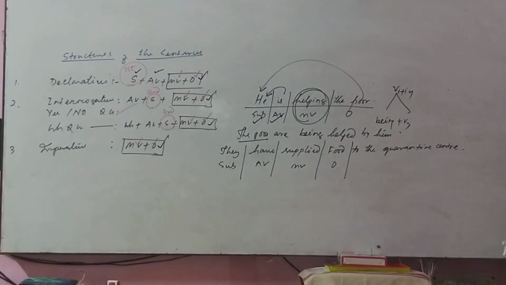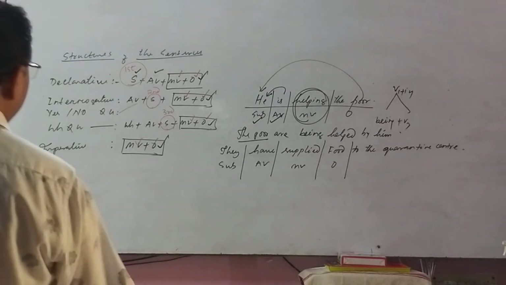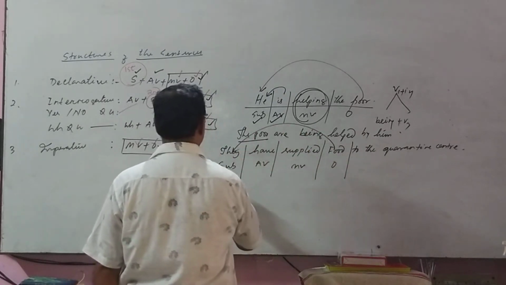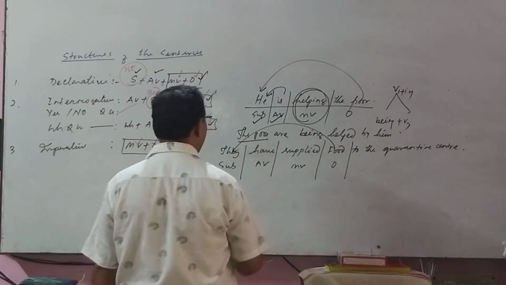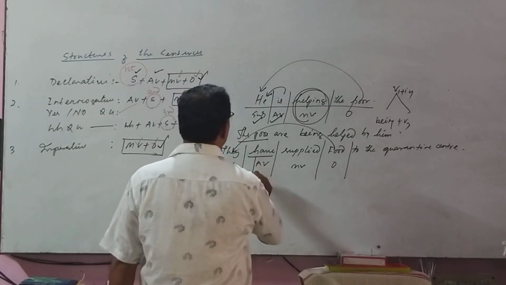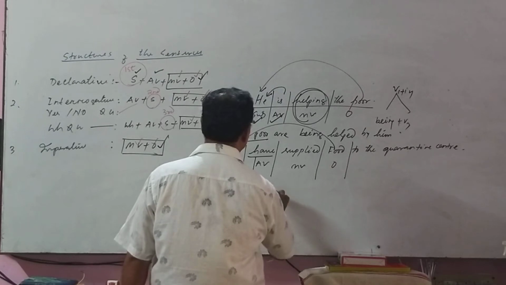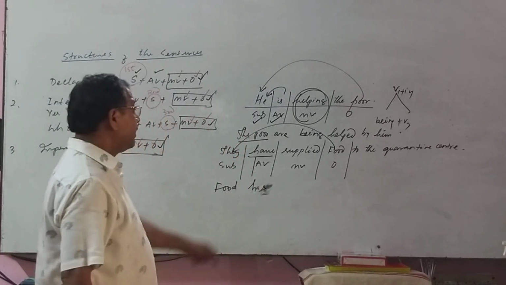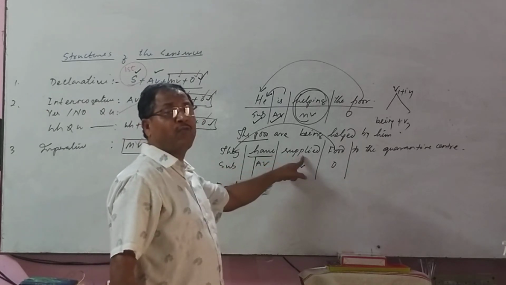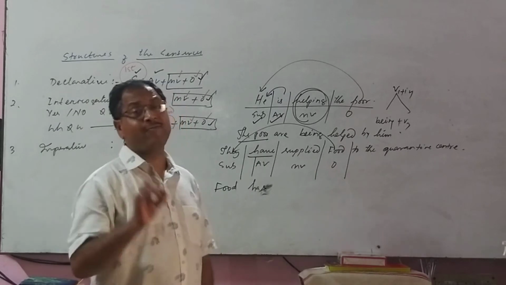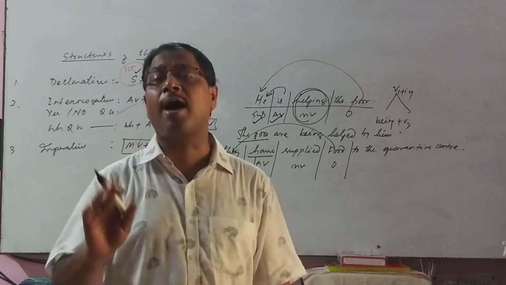Now you apply rule number 1. What is rule number 1? The object replaces the subject. Accordingly, food will come here. Food. Okay. And the word have will be has. Food has. This is first, second, third form. And third form why? Because after have, the verb takes only third form.